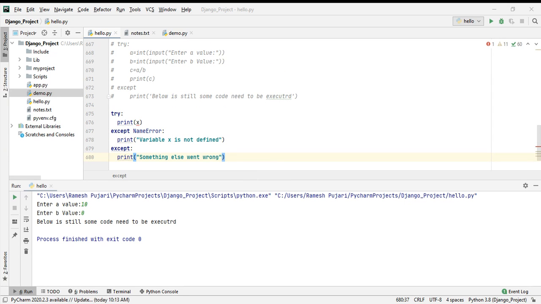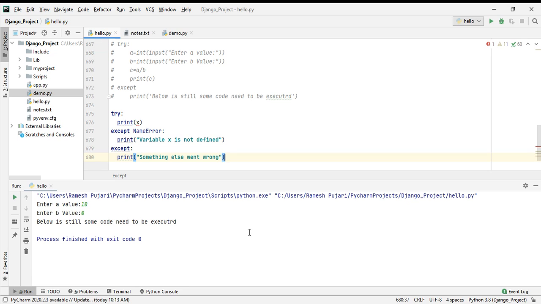First of all, we'll understand what a name error is and why it occurs. In any programming language, if we are using a variable in the program, we have to declare or initialize it before using it. If not done, then it will give the name error.